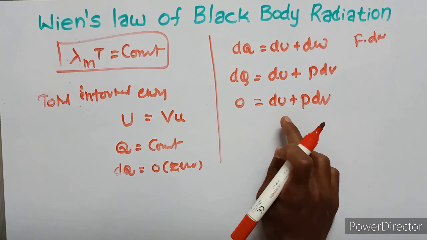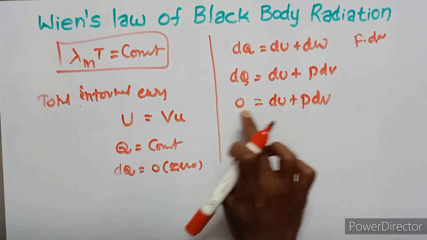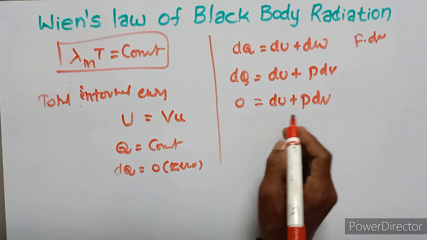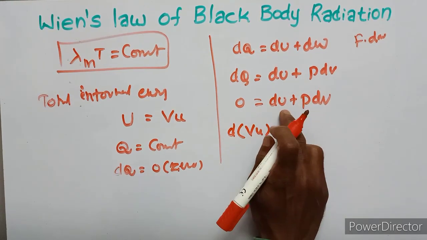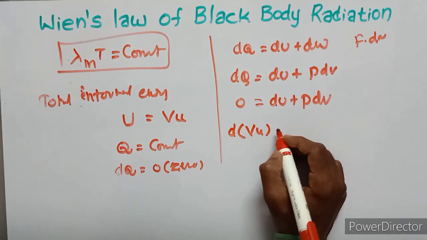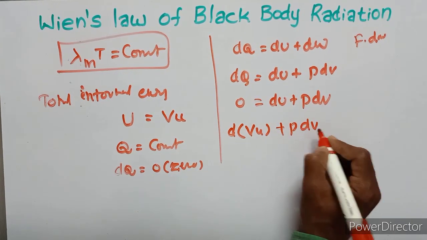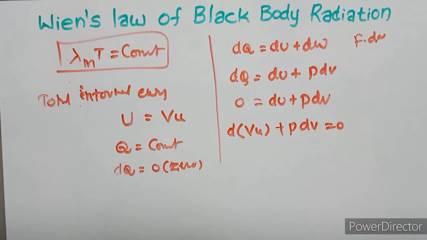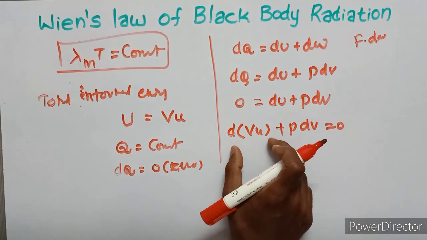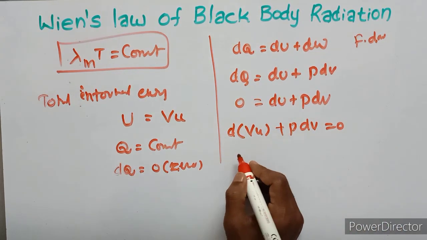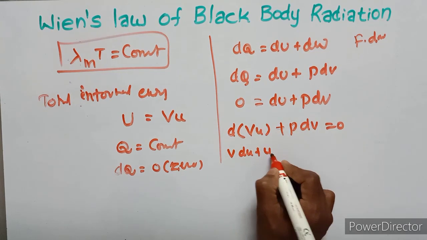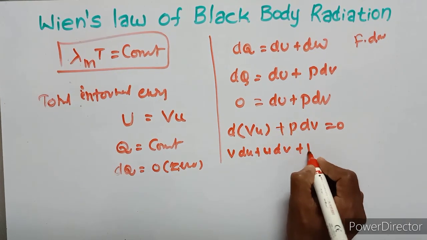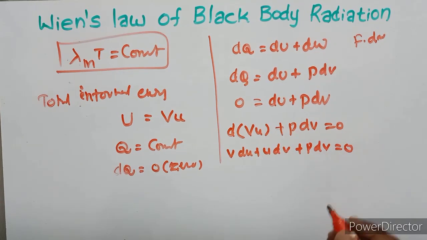Then the internal energy is Vu. This equation can be written as d of Vu plus P dV equals 0, where in place of U we substitute Vu. Then the derivative of the product gives V du plus u dV plus P dV equals 0.